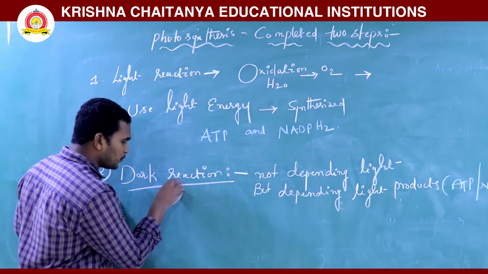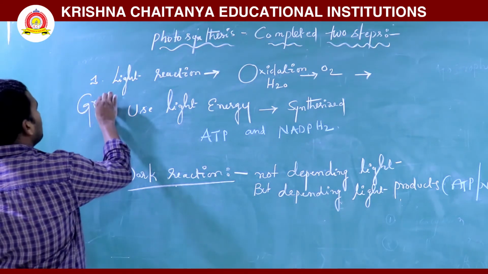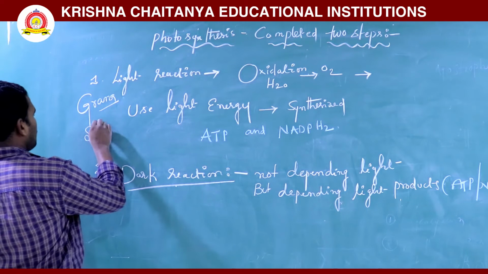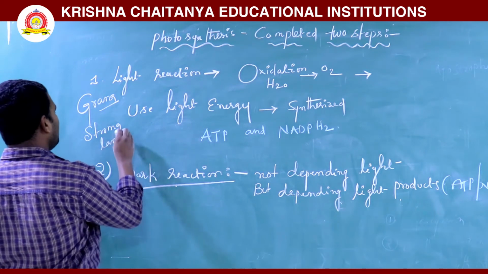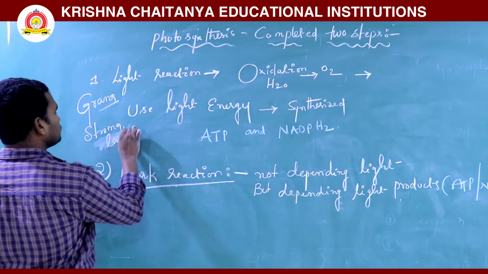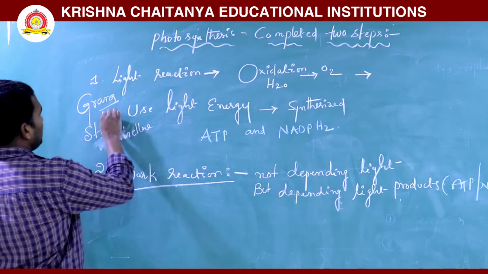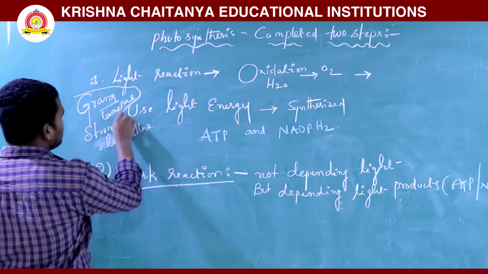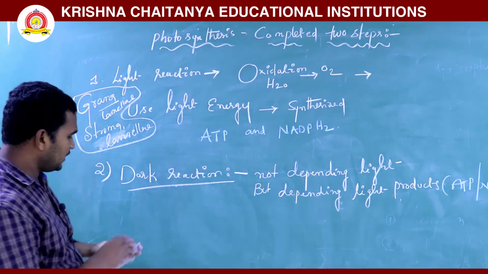Where does this process take place? The light reaction takes place in the grana lamellae and stroma lamellae. Where does the dark reaction take place?